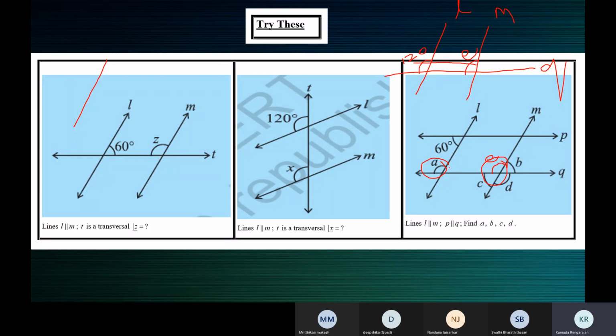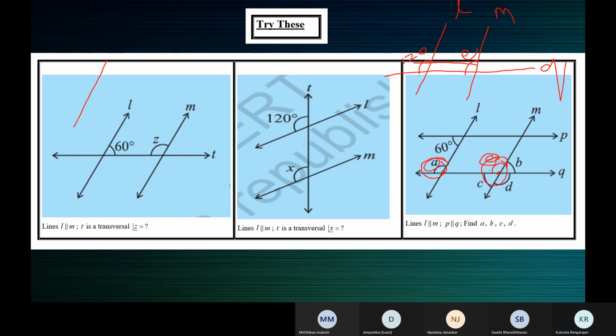Both of them lie on the same side of the transversal Q. They have different vertices. This is the vertex of angle A, this is the vertex of angle E. And this one is an exterior angle, this one is an interior angle. Hence they are corresponding angles. Corresponding angles must lie on the same side of the transversal and must have different vertices.